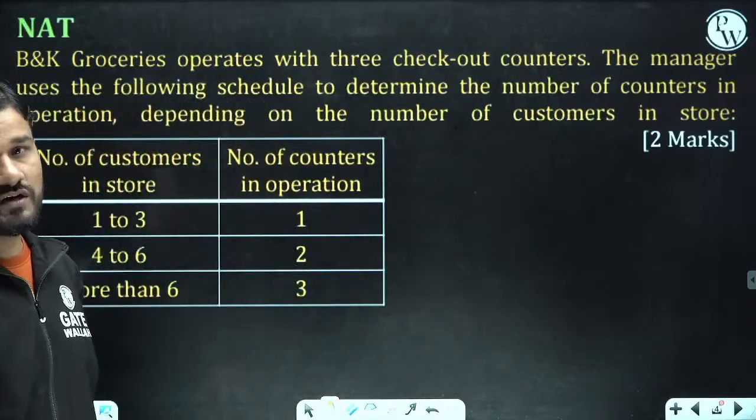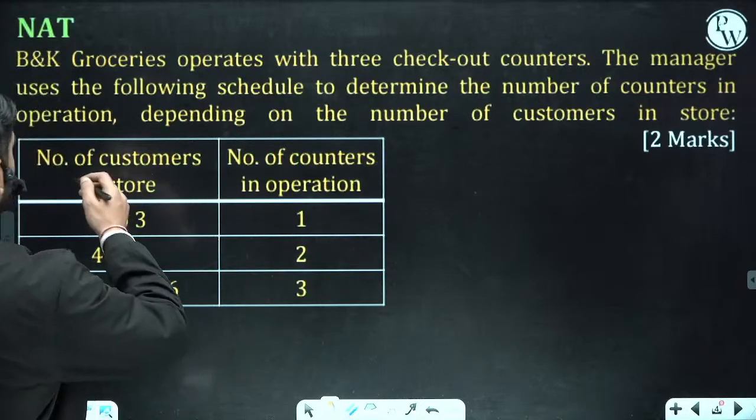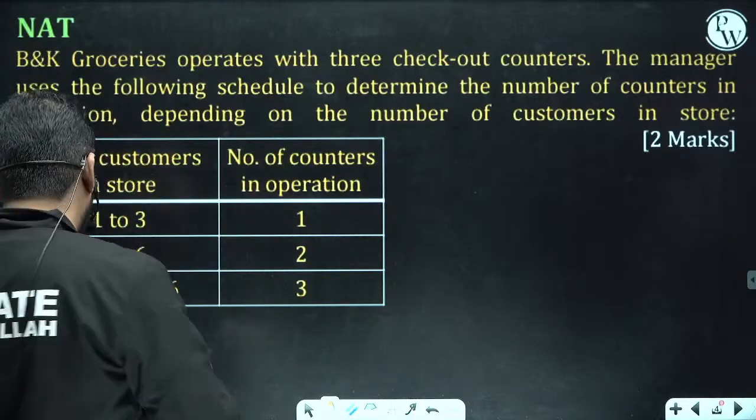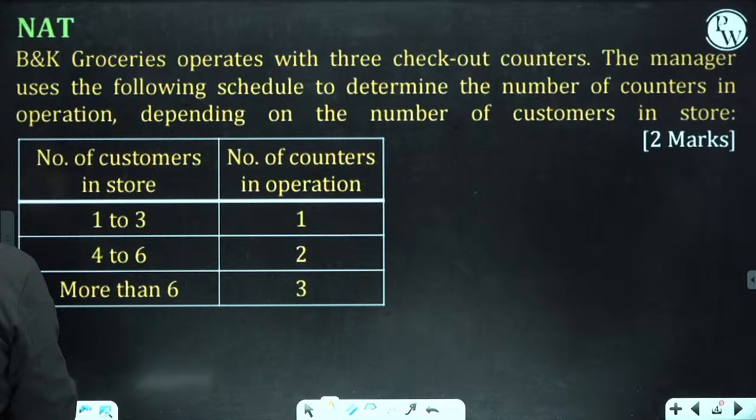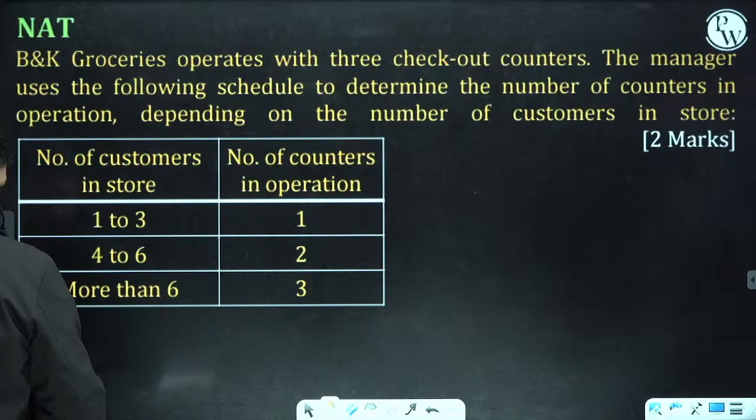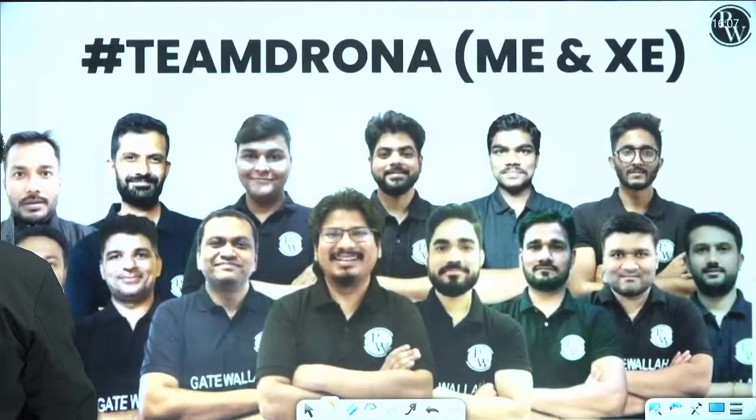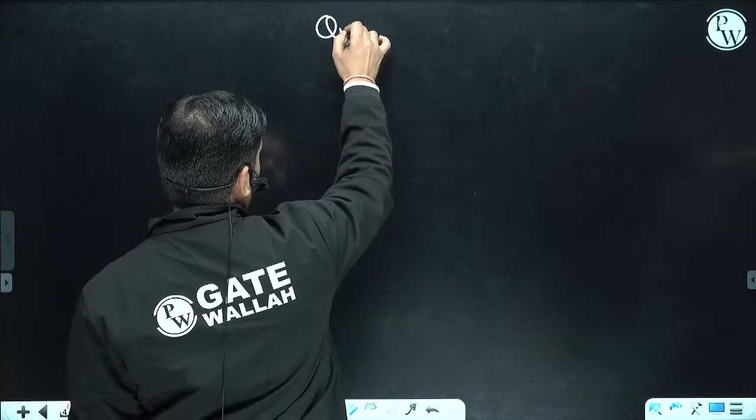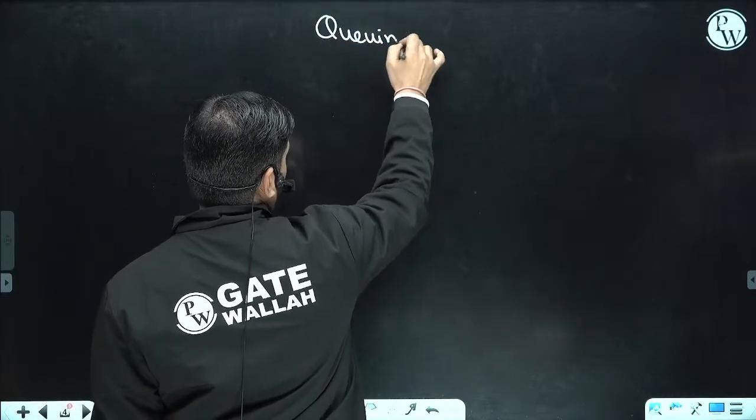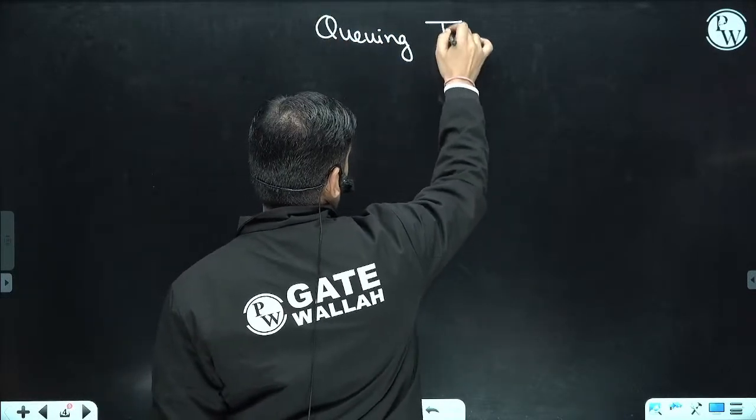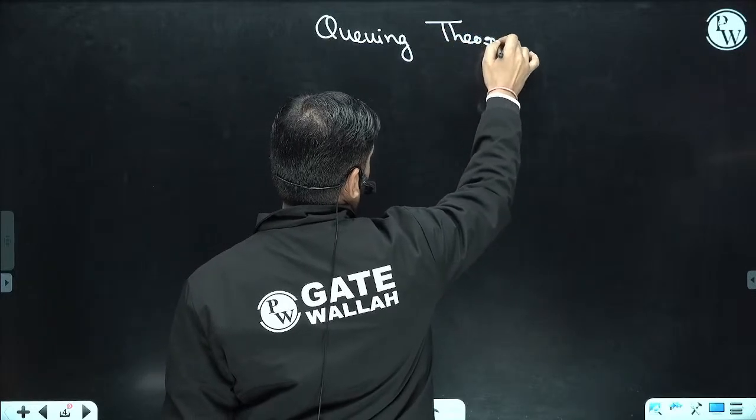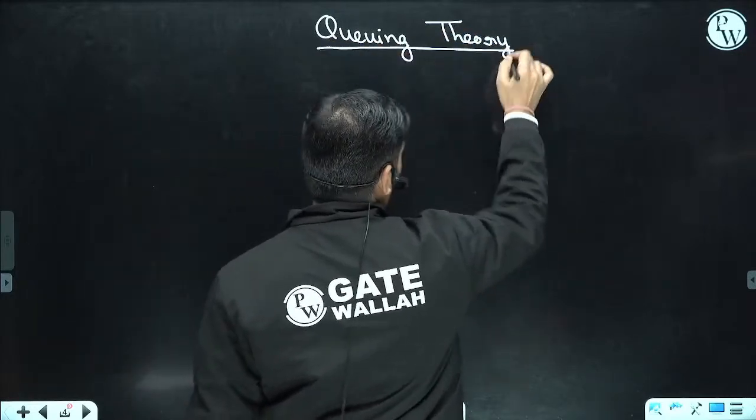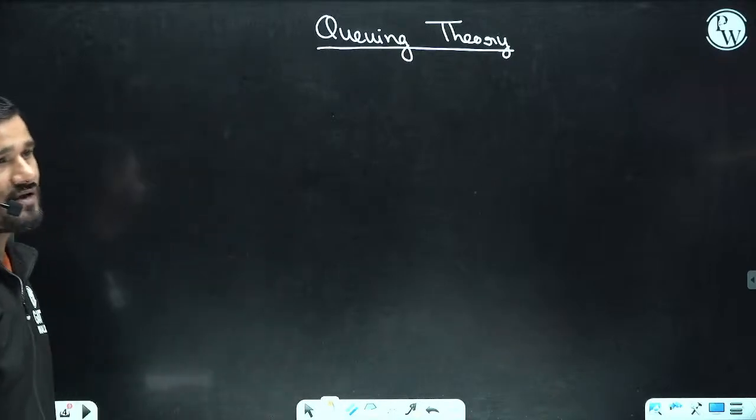So what is going to happen here? Before coming to this numerical, I want to discuss a very important part. There is a queuing theory concept, which is really an excellent concept. Queuing theory. I hope that you have seen this part.